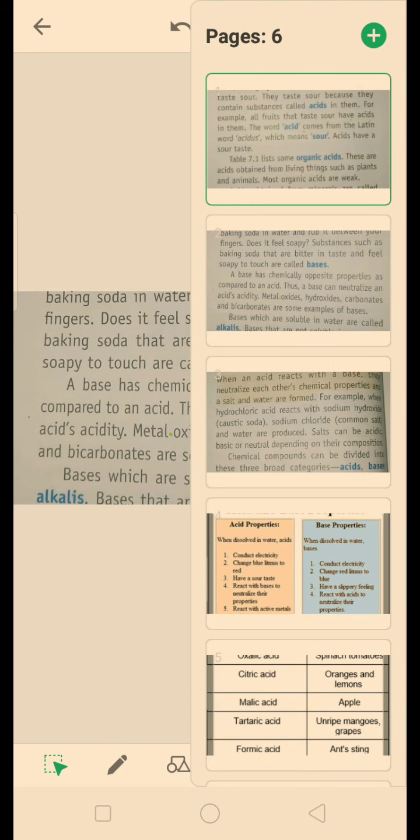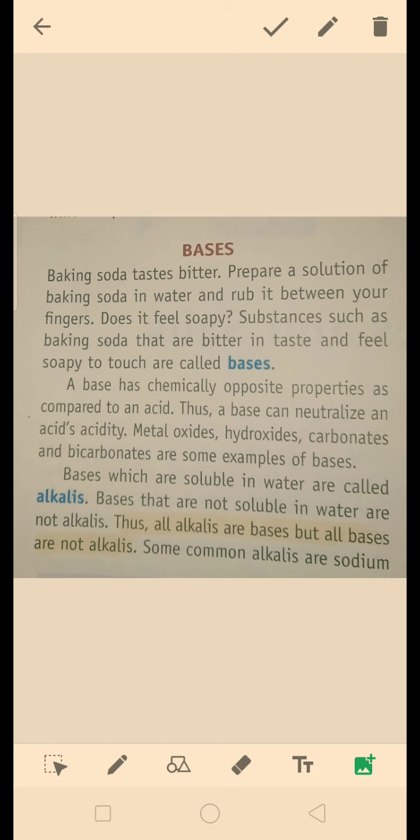Now let us see about bases. So bases are substances that are bitter in taste and feel soapy to touch. Baking soda tastes bitter. When you prepare a solution of baking soda in water and rub it, how will you feel? It will feel soapy. So a base has chemical properties just opposite to an acid. Thus a base can neutralize an acid's acidity. Metal oxides, hydroxides, carbonates and bicarbonates are some examples of bases.